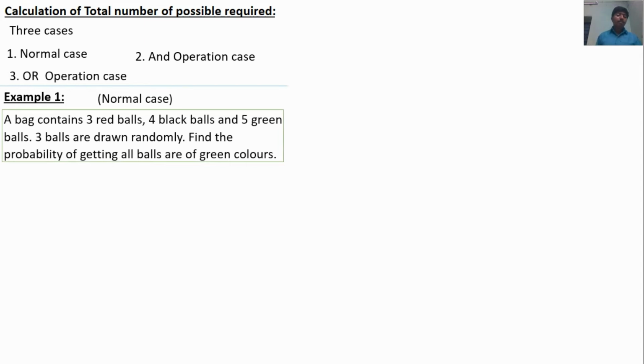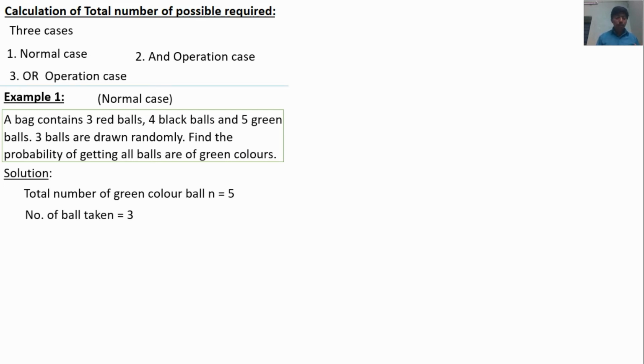A bag contains 3 red balls, 4 black balls and 5 green balls. 3 balls are drawn randomly. Find the probability of getting all green balls. Definitely, if you solve the problems with the concept approach, it's very difficult. So first, the required is all green balls, so the total number of green balls is 5, and the number taken out is equal to 3.